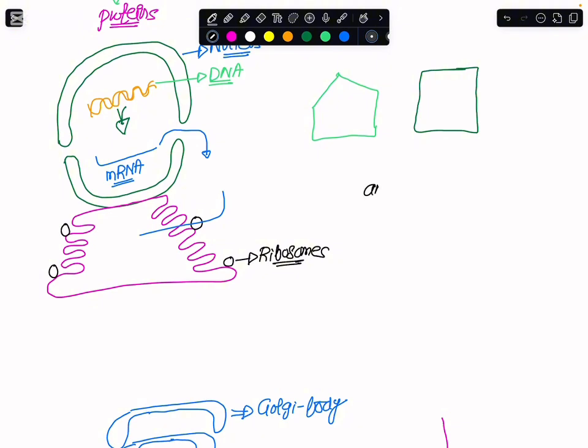We require small units, and these small units are the amino acids. When these amino acids link up with one another, they make chains, and we call these chains polypeptide chains. At the end, these polypeptide chains are converted into polymers, and these polymers are the proteins that I am required to make.